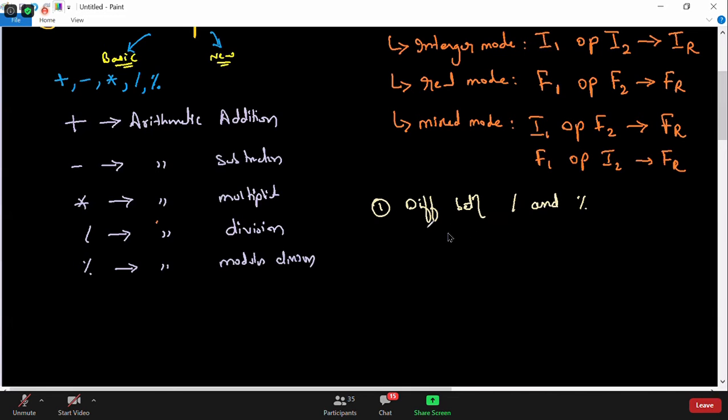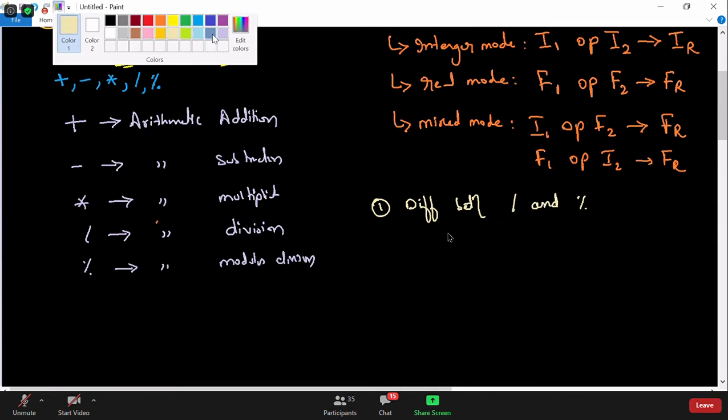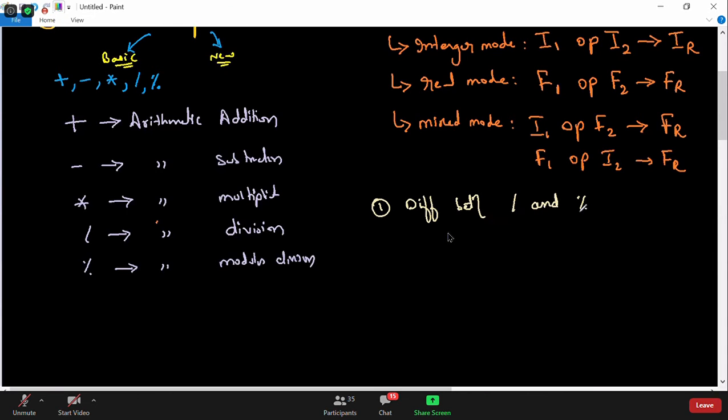First thing I would like to talk about is the difference between division operator and modulus division. We all know that the division operator generally gives you a quotient value, and modulus division will always give you a remainder value. I'll write in short: quotient value, and modulus operator will give you a remainder value.